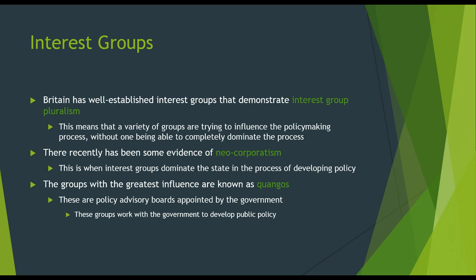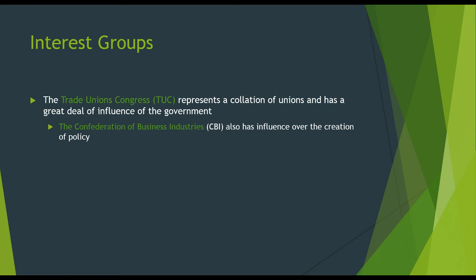All right, the groups with the greatest influence are known as quangos, and these are policy advisory boards appointed by the government. These groups work with the government to develop public policy. We also have the Trades Union Congress, which is another big interest group, and they represent a coalition of unions and have a great deal of influence on the government. The Confederation of British Industry is also really big, and they have influence over the creation of policy as well.